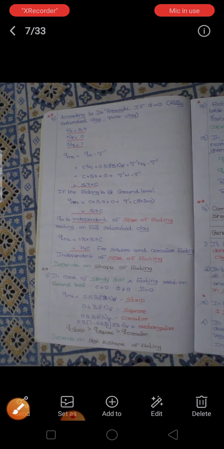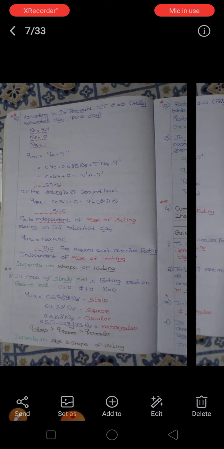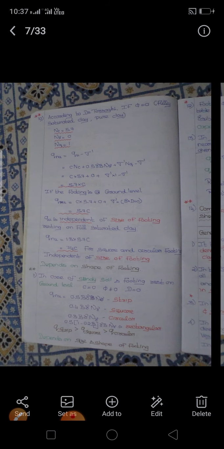According to Terzaghi, if phi is equal to 0 for fully saturated clay or pure clay, the value of Nc is equal to 5.7, N gamma will be equal to 0, and Nq will be equal to 1. Then net ultimate bearing capacity will be equal to qu minus gamma dash D, and the formula will be cNc plus 0.5 gamma B N gamma plus sigma dash Nq minus gamma dash D. Here the value of Nc is equal to 5.7, the value of N gamma is equal to 0, and the value of Nq will be equal to 1, so the formula will be equal to 5.7 c.